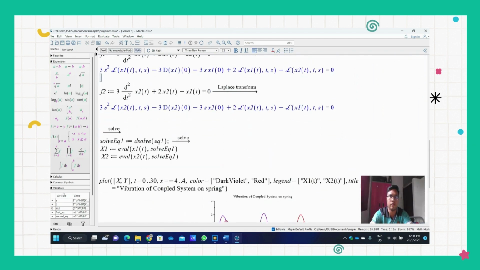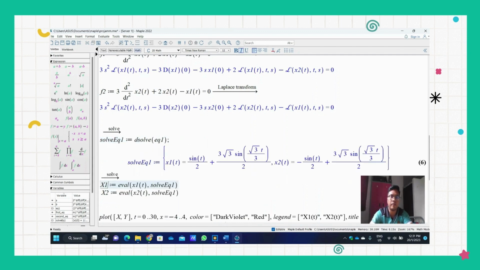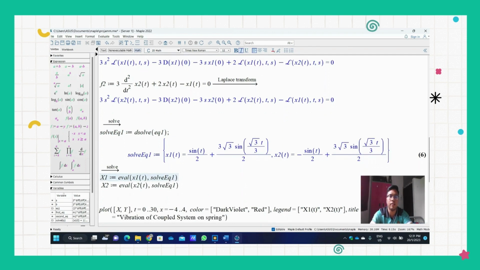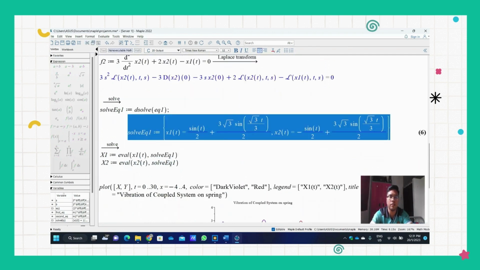Moving on, to find the general solutions of the problem, we can simply type the solve function and call the equations that we want to solve. So this is our general solution.